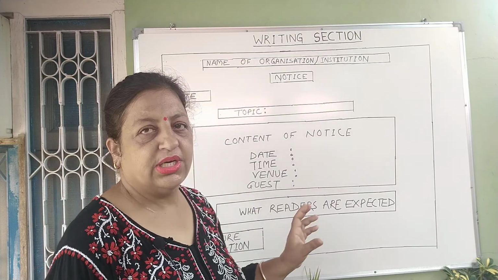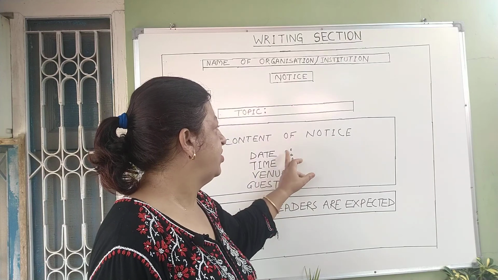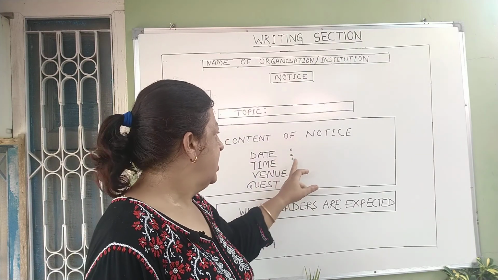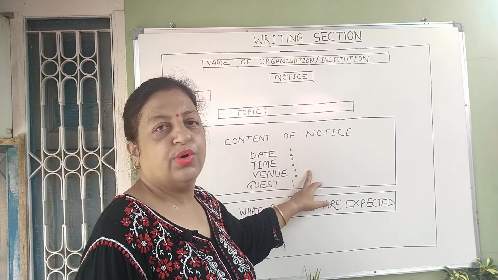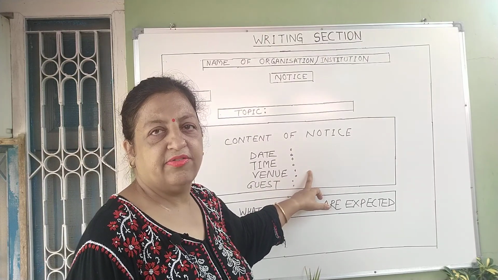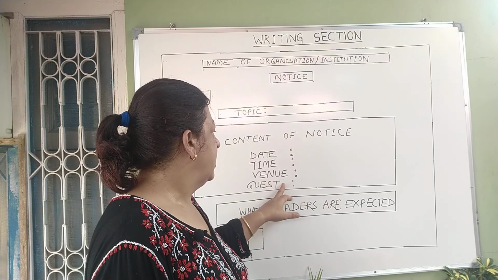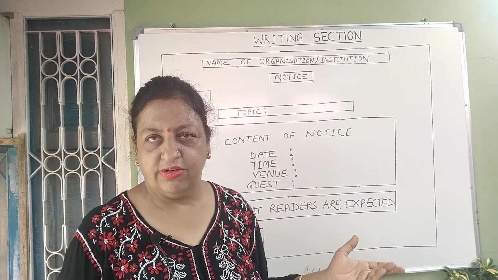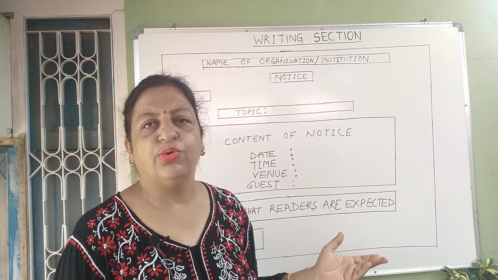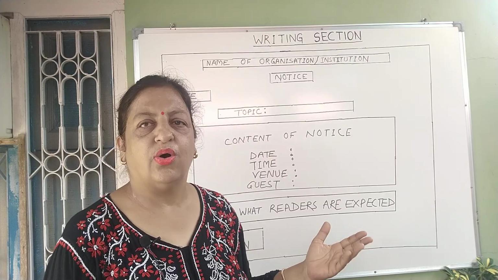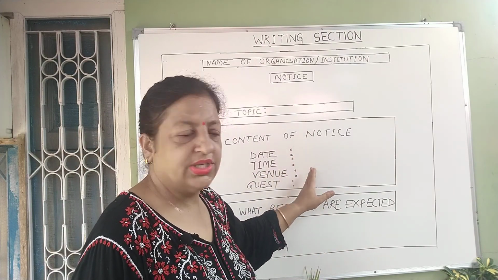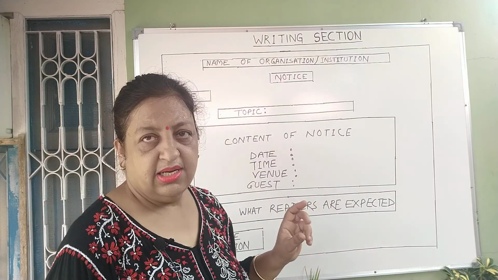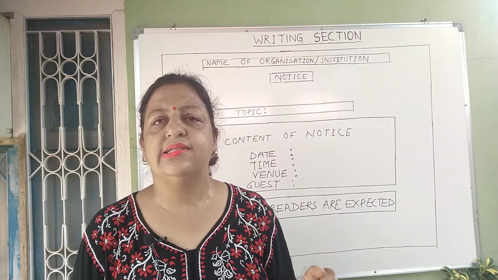All the information in short form, meaning in front of date you write the date, in front of time you write the time, in front of venue you write the place where the activity is going to be organized, and in front of guest the name of the chief guest or the authority whom you are inviting as the speaker or anything else.